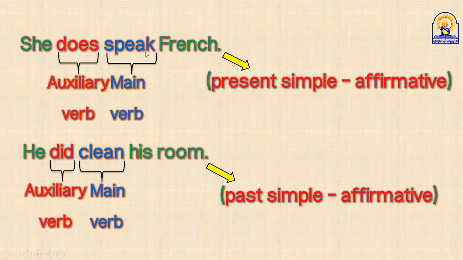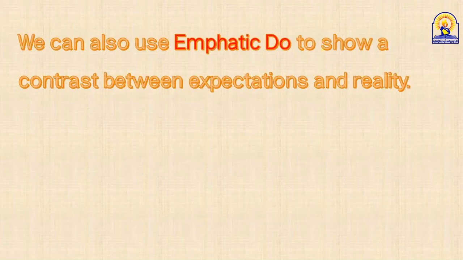She really speaks French. This is one function of do, does and did in affirmative statements, present and past simple, just to emphasize. And there is another function for this do, does and did, which we call the emphatic do, to show